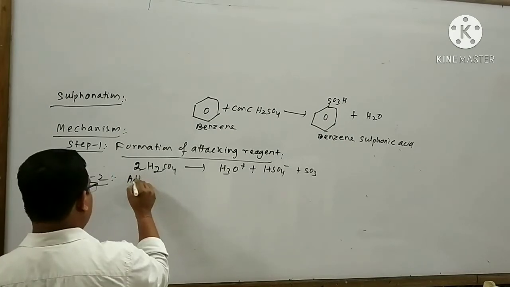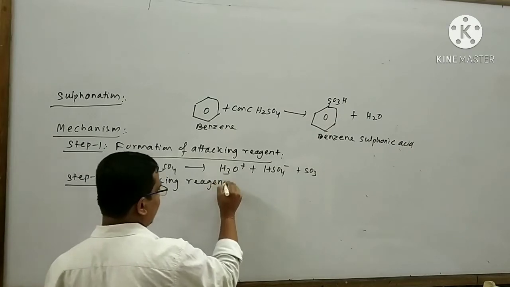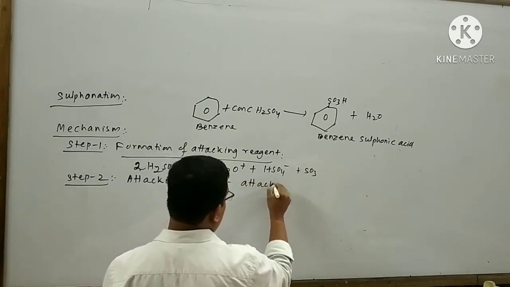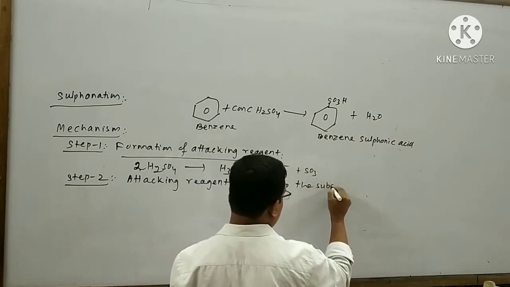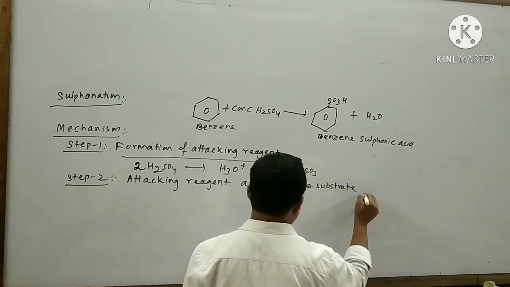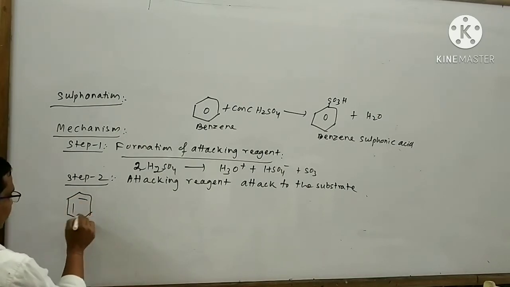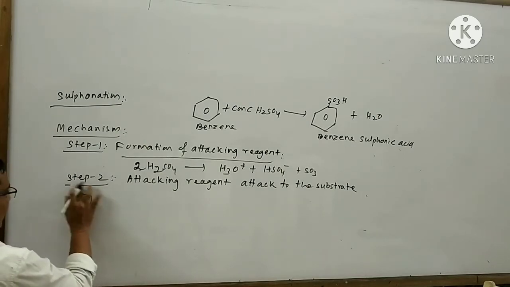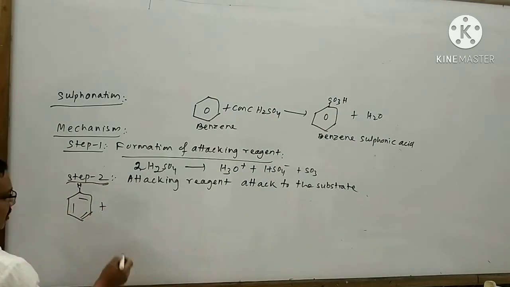The attacking reagent attacks the substrate. Here the substrate is benzene. Here a hydrogen atom is present like this. Here SO3 acts as a neutral electrophile.